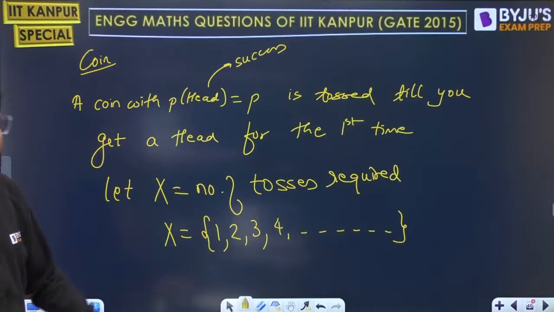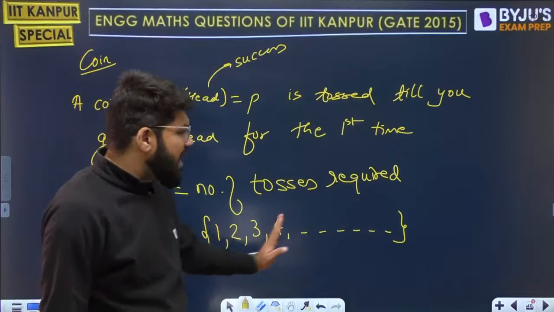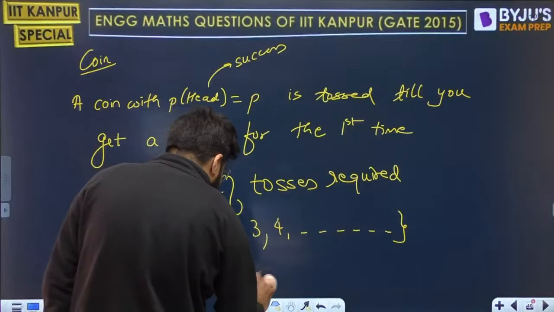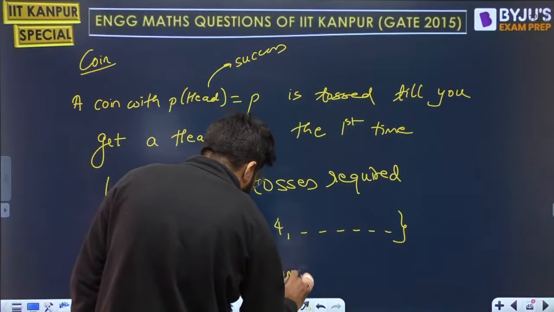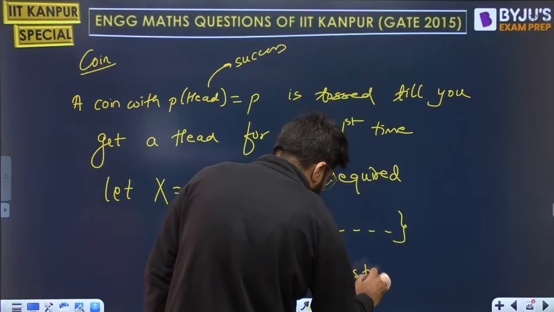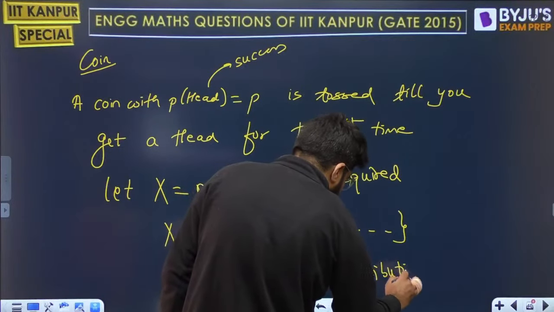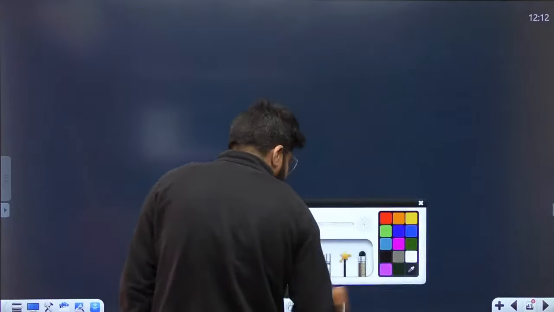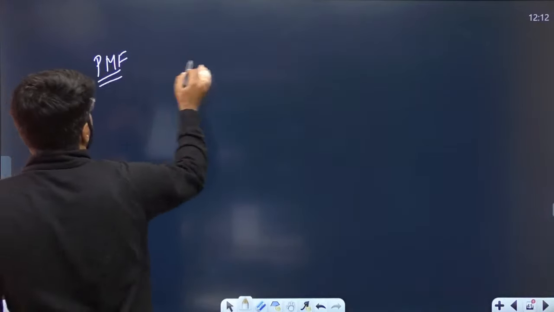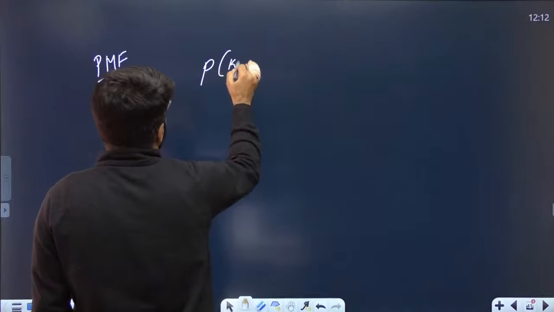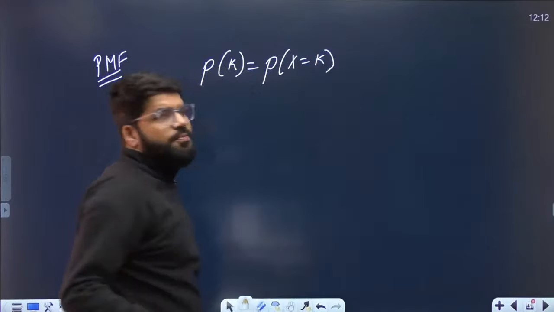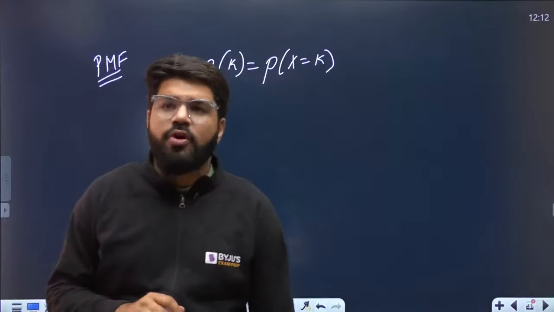Let x be the number of tosses required. X can be any integer from 1 to infinity, and such an x is said to follow a geometric distribution. When you write down its PMF, P of k is the probability that x is equal to k, that is, the probability that you require k number of tosses.